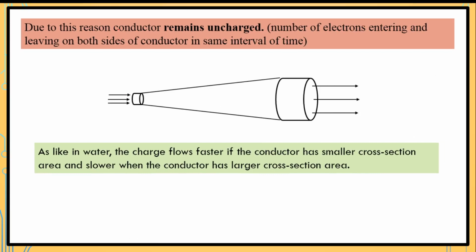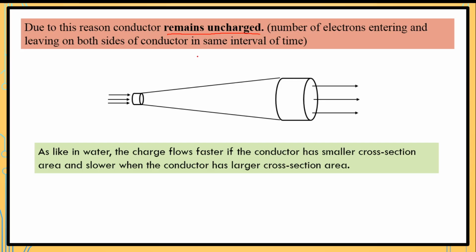Due to this reason, the conductor remains uncharged. Whatever electrons come in from one end, that many electrons leave from the other end in the same interval of time. That's why the conductor remains uncharged. But an insulator or dielectric material has the capacity to store electric charge. So whatever charge comes in at one end does not leave at the other end, so it gets charged.